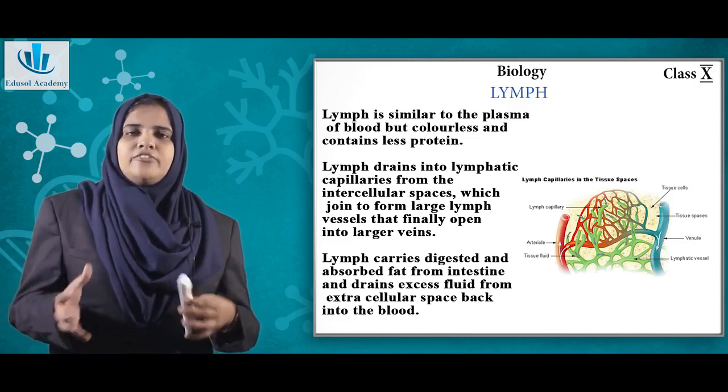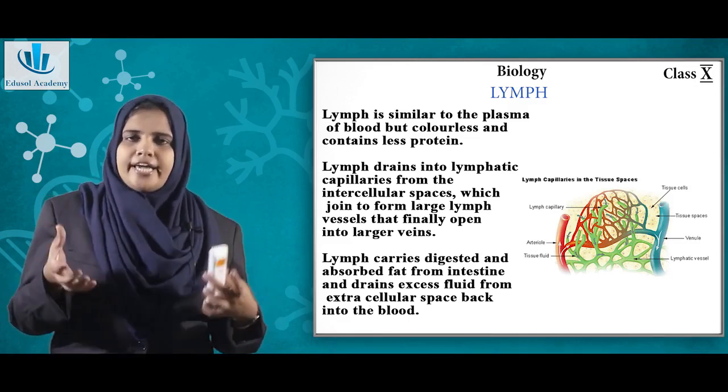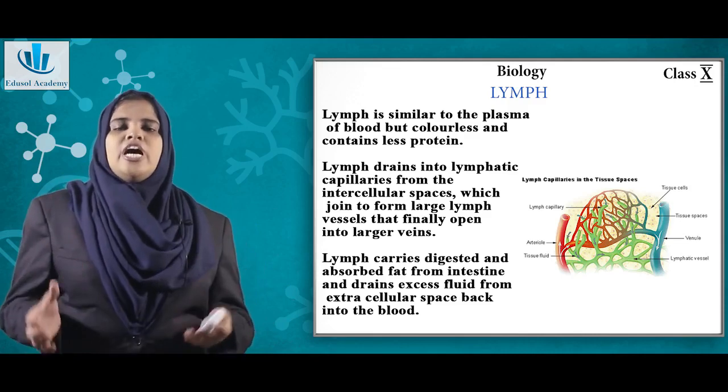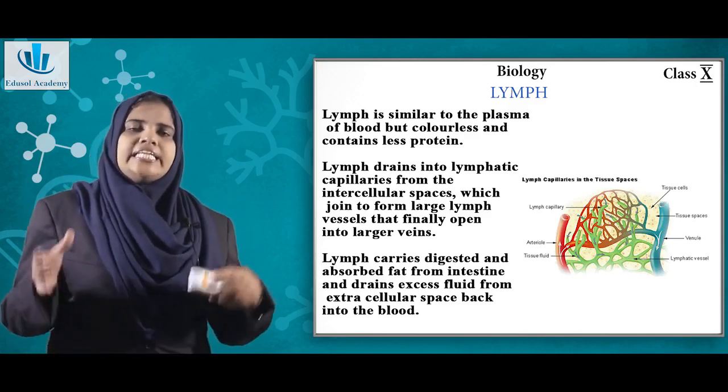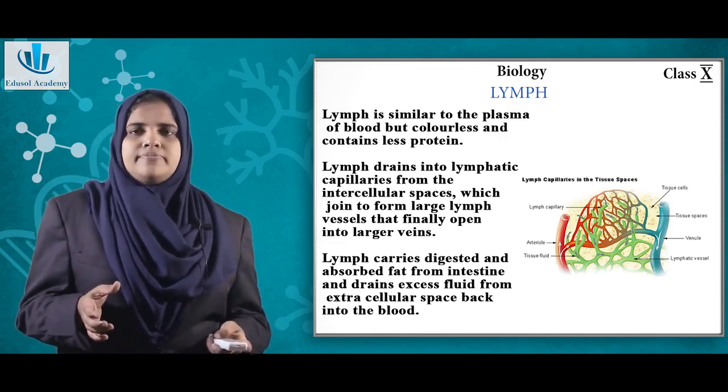So when you have an infection, the amount of WBC inside your lymph will be higher. So your lymph node will be enlarged. So the lymph is finally collected in the lymphatic trunk and then empties into the veins.